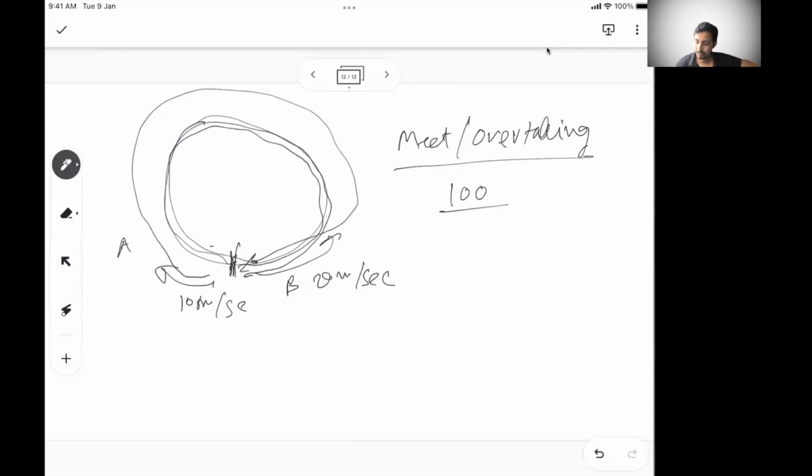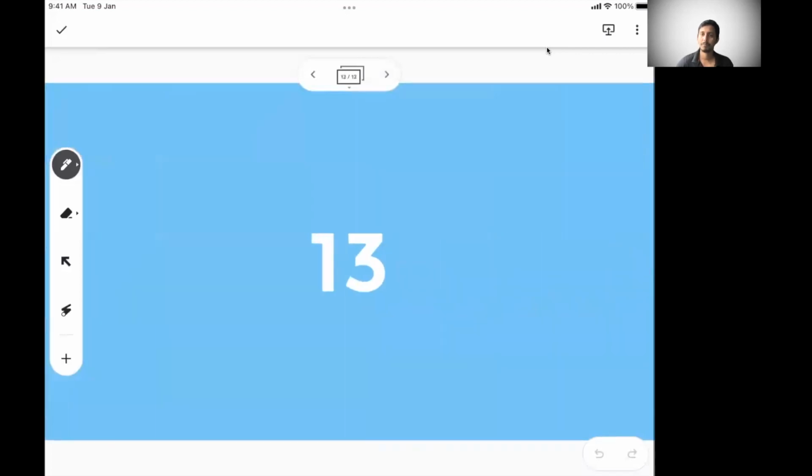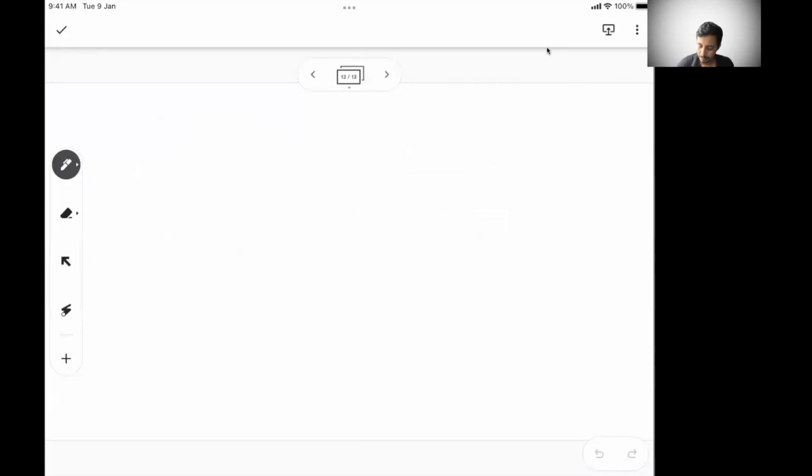So in 1 second, they are actually covering 20 plus 10, 30. If they are moving in the opposite direction, they will meet when they together cover 100 meters. So when the entire peripheral length has been covered by both of them together, that's when they will meet. So the relative speed is A plus B when two things are moving in the opposite direction. So 100 by 30, you will get 3.33 seconds, right?